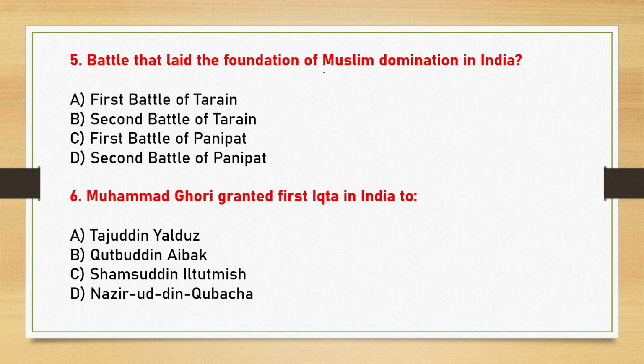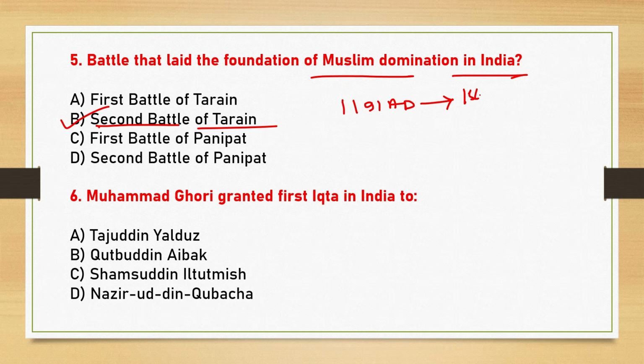Which battle laid the foundation of Muslim domination in India? So here the correct answer should be option B, that is the second Battle of Tarain. In 1191 AD the first Battle of Tarain took place, in which Prithviraj Chauhan defeated Muhammad Ghori, but in the second Battle of Tarain, that is 1192 AD, Muhammad Ghori defeated Prithviraj Chauhan and he captured India and established Muslim rule.